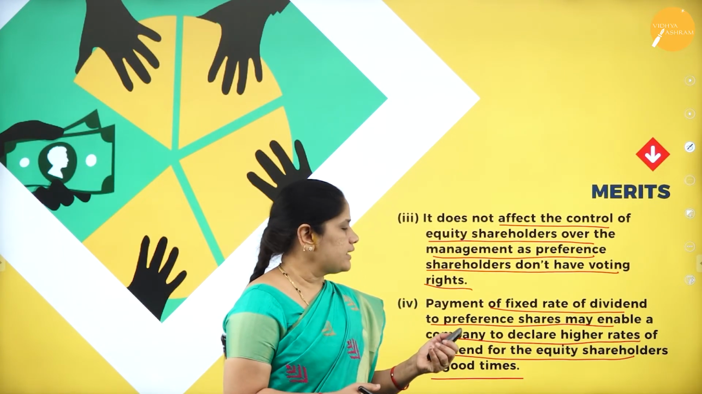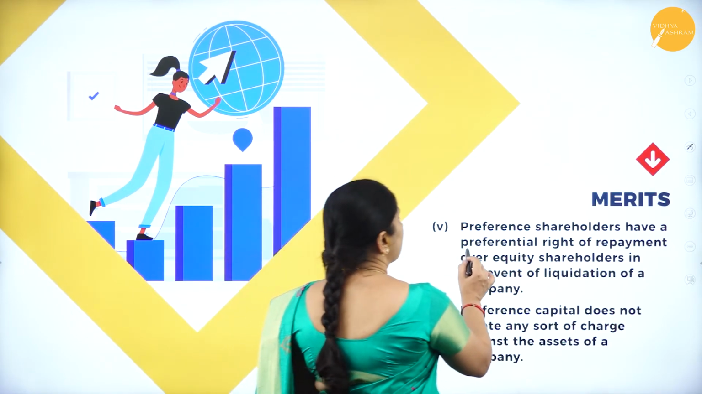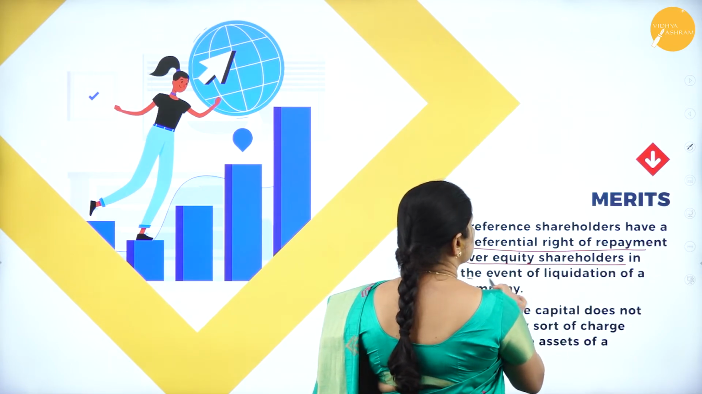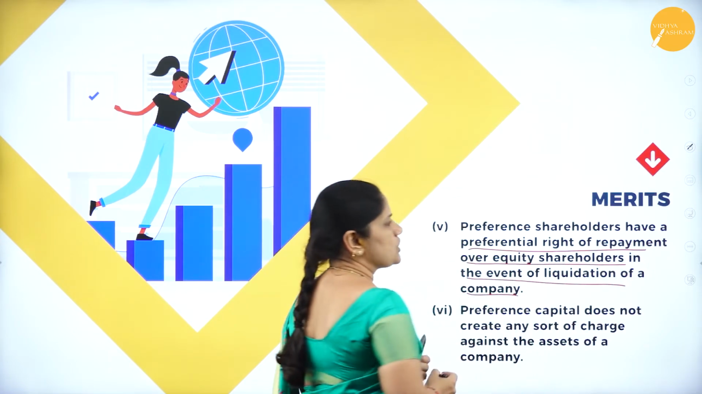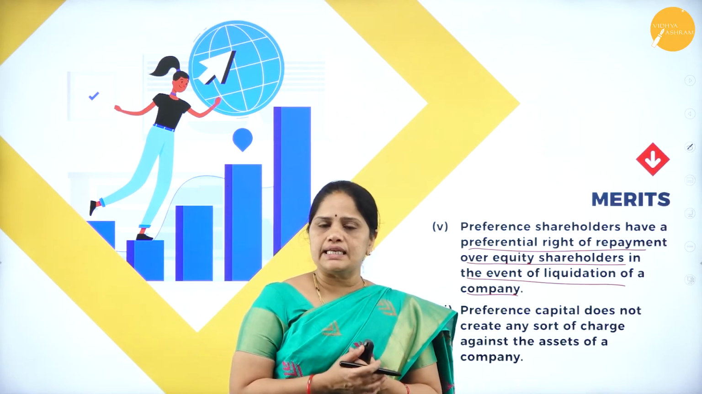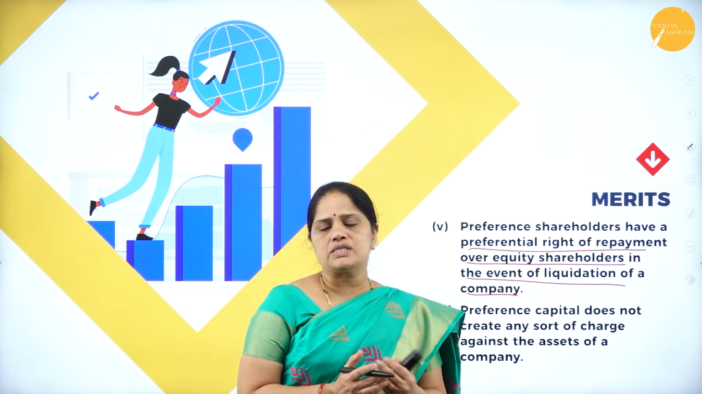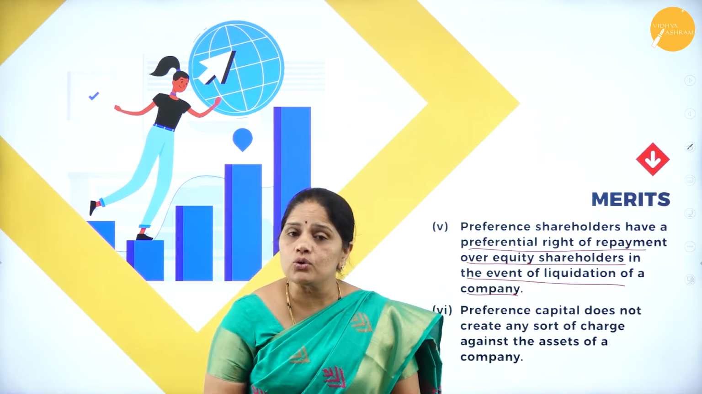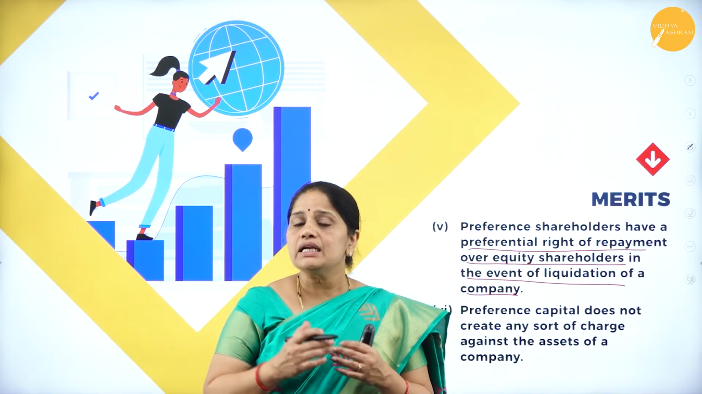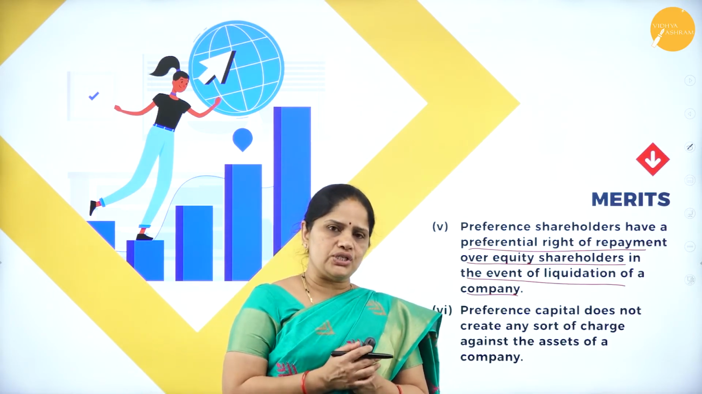Then the next merit is, the preference shareholders have a preferential right of repayment over equity shareholders in the event of liquidation of a company. This is a repetition of what I have been telling you. This is one preferential treatment the preference shareholders will be getting when the company goes into liquidation. They have a preferential right to get back their investment over the equity shareholders.